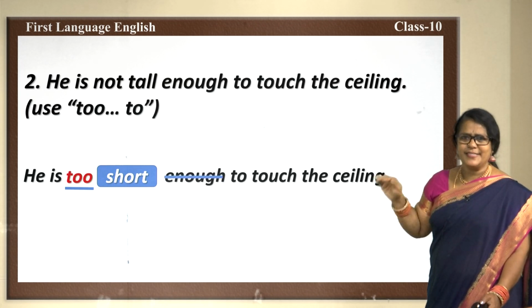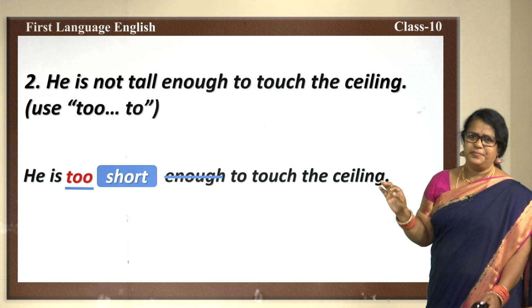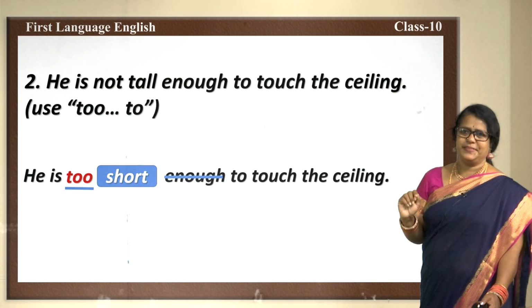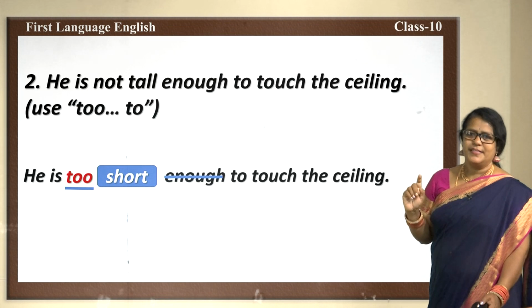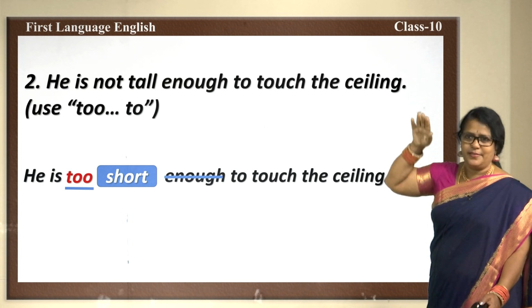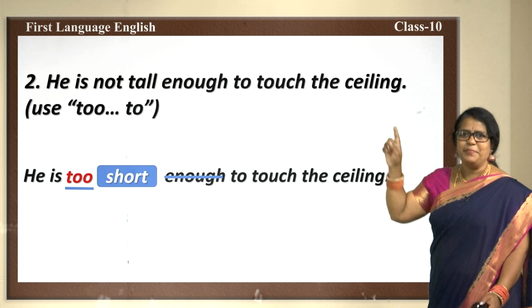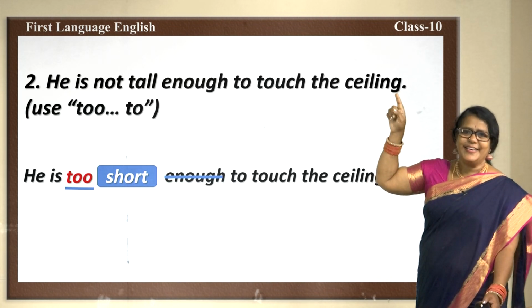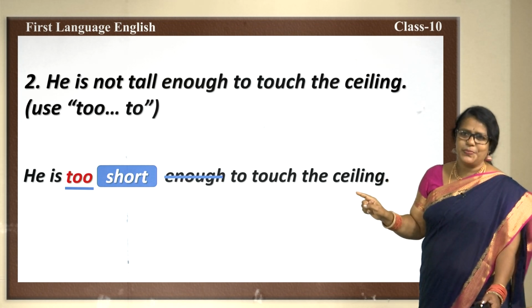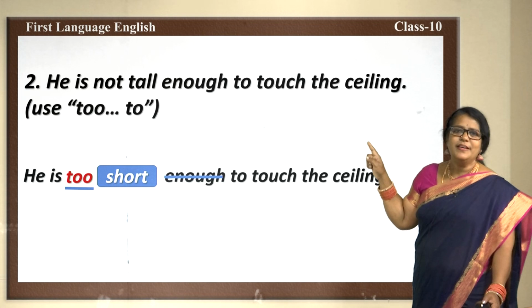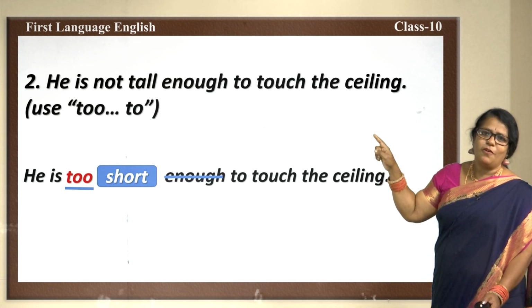Let us take off this enough. He is too short to touch the ceiling, right. So, the meaning is that he is not tall enough to touch the ceiling and he is too short to touch the ceiling. Meaning is same, whereas the sentence formation is differing. Here it is a negative word and a negative sentence. Here there is no negative word, not, no, never, and this becomes a positive sentence, right. So, we have followed the instruction, that is use of too.